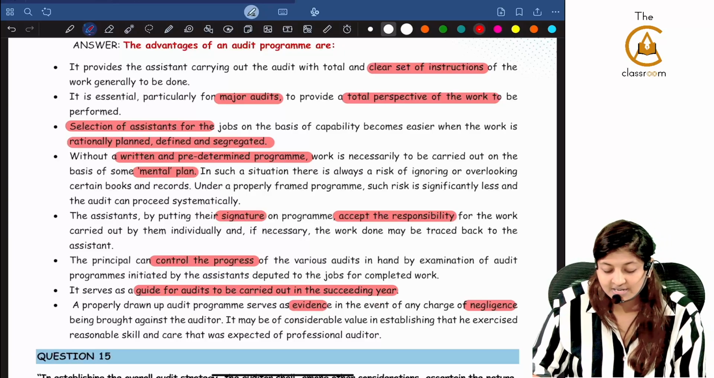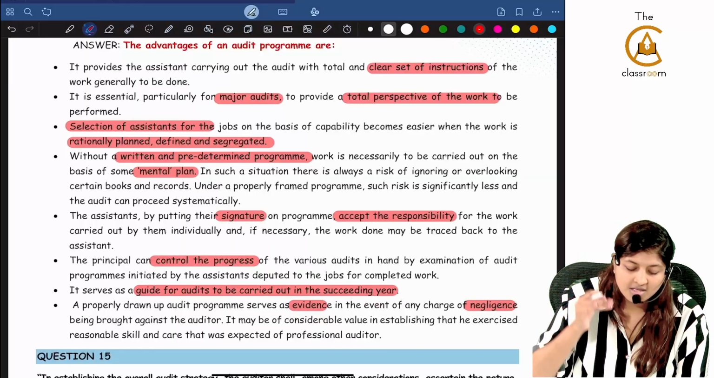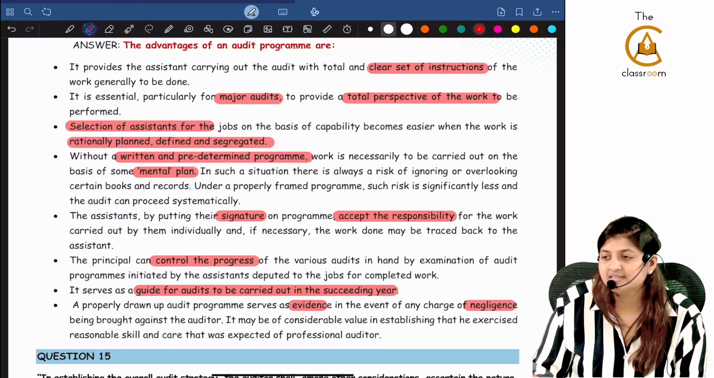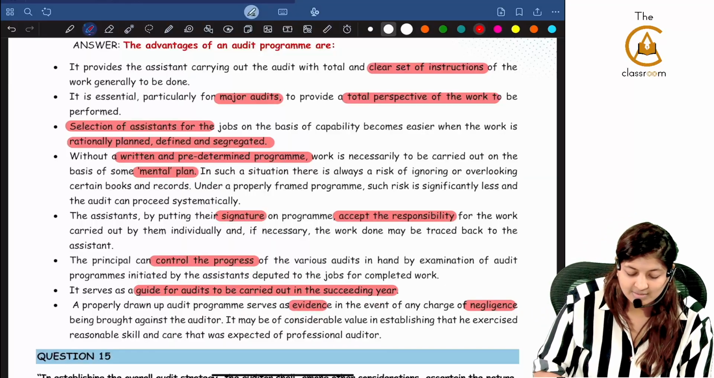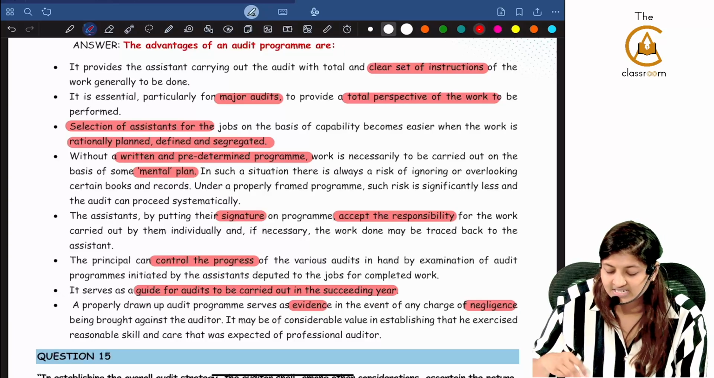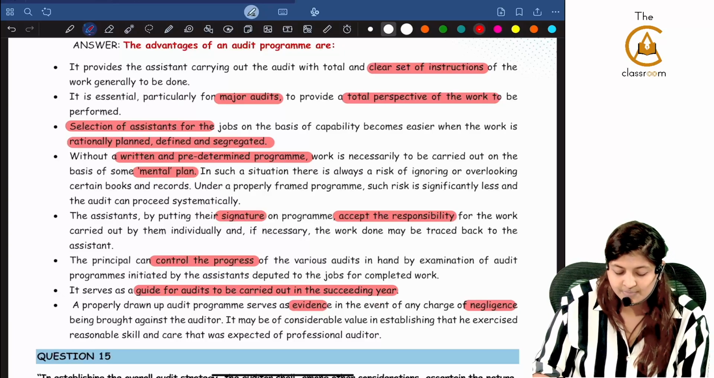Without a written and predetermined program, work will be carried out as a mental plan. In such a situation, there is a risk of ignoring or overlooking any important books and records. An assistant, by putting their signature, shows that they are accepting the responsibility.